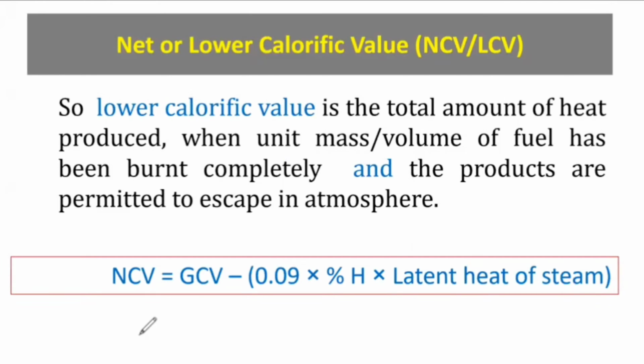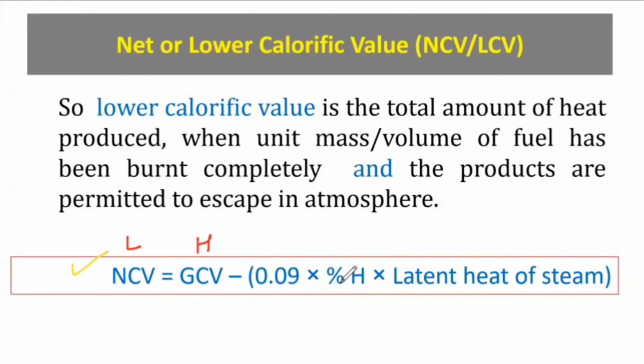There is one relation between this GCV and NCV. You should remember this equation or this formula, that GCV is equal to NCV plus 0.09 into H into latent heat of water or steam. Just I have rearranged this equation. You know, GCV is equal to NCV plus this, or NCV is equal to GCV minus this. This is the higher one and this is lower one. So you have to remember this formula, and some basic or fundamental numericals can be asked on this formula also, which is very easy.